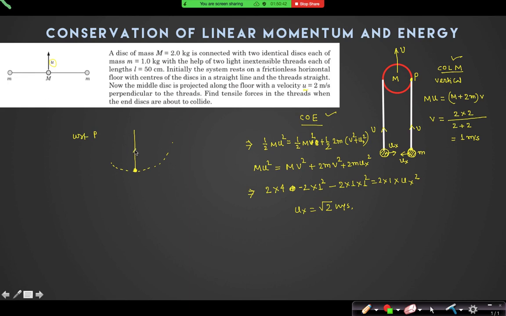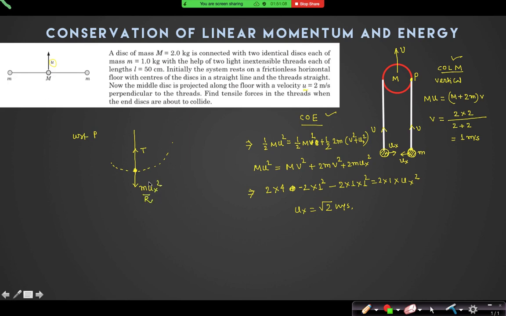Tension, weight, and centrifugal force. Should I show weight, because it is in a horizontal plane? Then centrifugal force is m ux square by r.